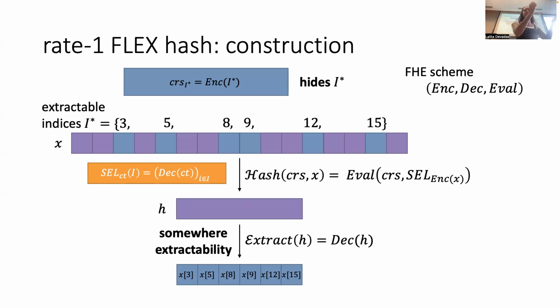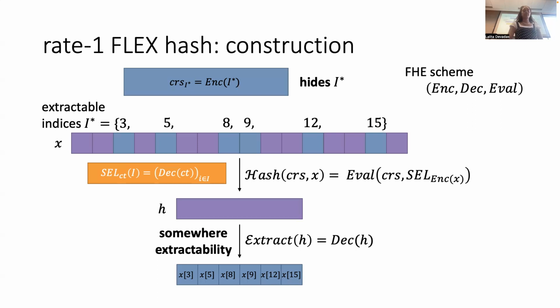The CRS is an encryption of the indices you want to save. Then the hash algorithm just homomorphically evaluates on this ciphertext so that we save exactly the indices we want, and then we can decrypt to recover them. Maybe this will help conceptually.